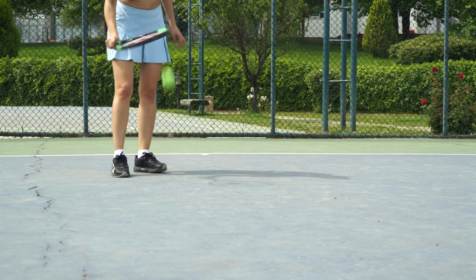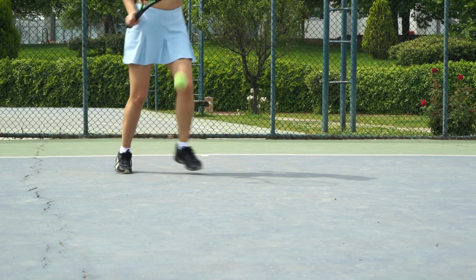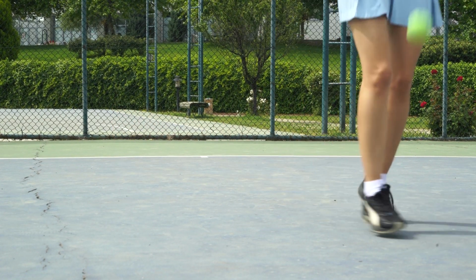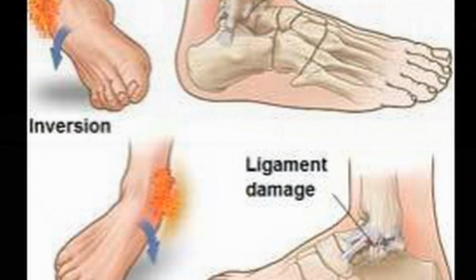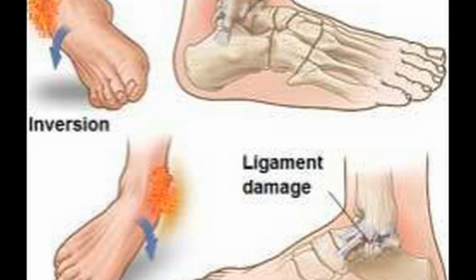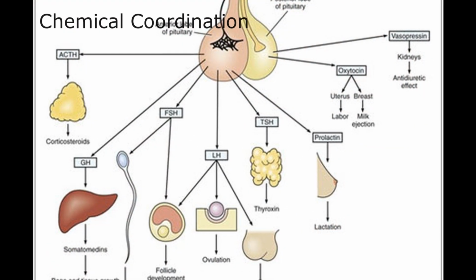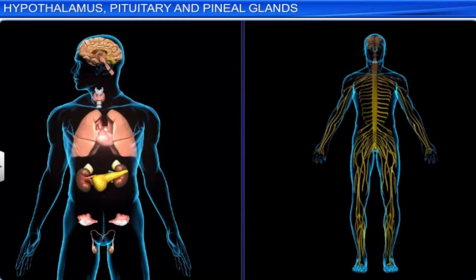Playing a fast game like tennis requires a lot of coordination by the muscles, judgment by the brain, and observation by the eyes. Pain in a sprained ankle signals not to move the affected part, otherwise it may not recover fast. Chemical coordination. This coordination is brought about by chemical messengers called hormones.